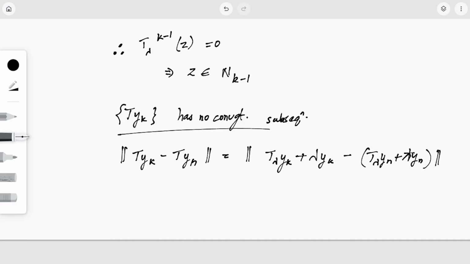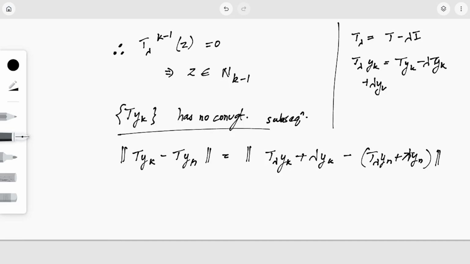I hope you have understood this. Why? Because T_lambda is nothing but, I'm just going to write it over here, T_lambda is T minus lambda I, right? So T_lambda of yk will be T of yk minus lambda I of yk, that is lambda yk itself. So if I add lambda yk on both the sides, what do I get? I get T of yk itself. So this is how I have replaced T by T_lambda plus lambda.